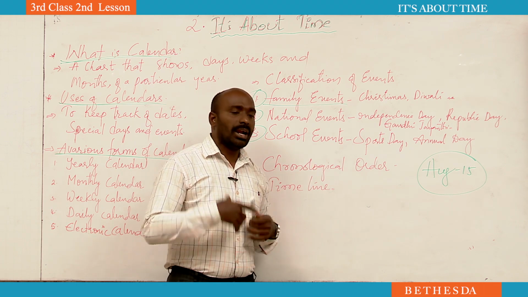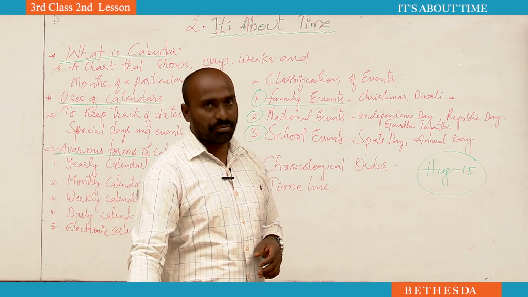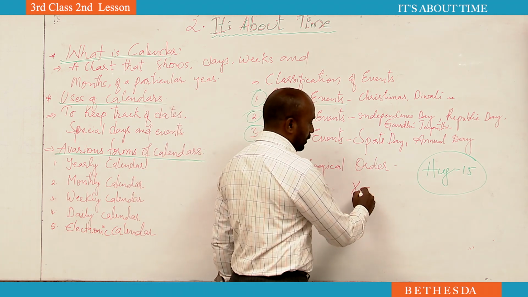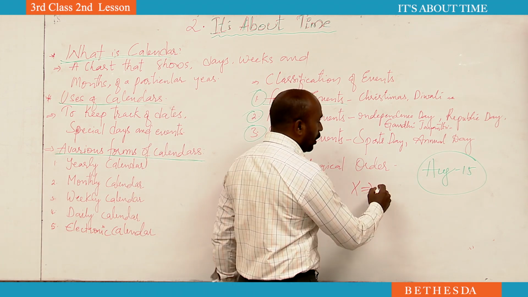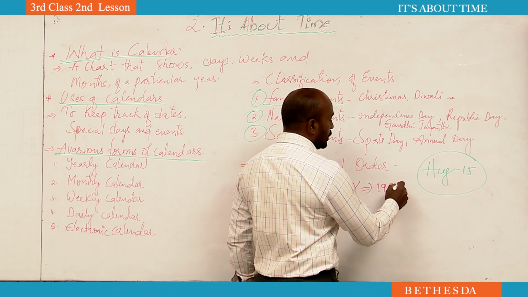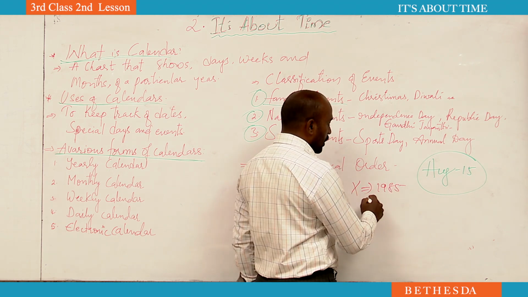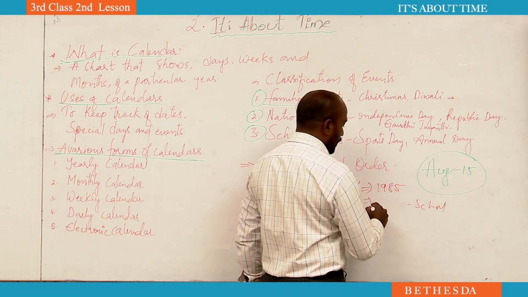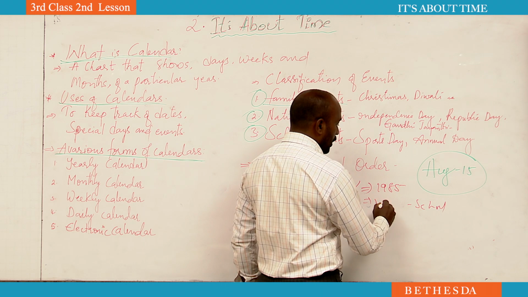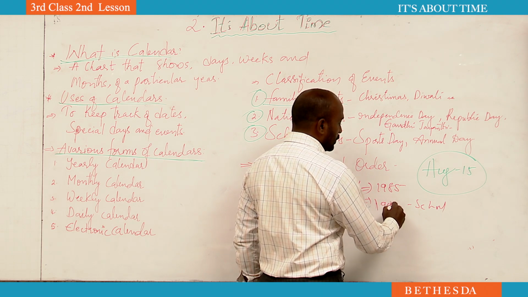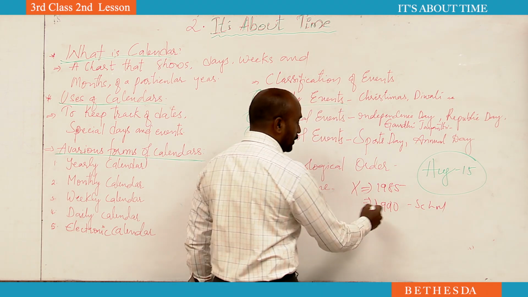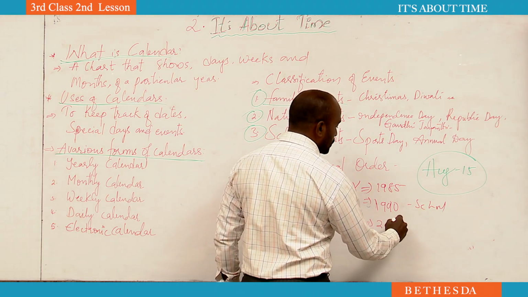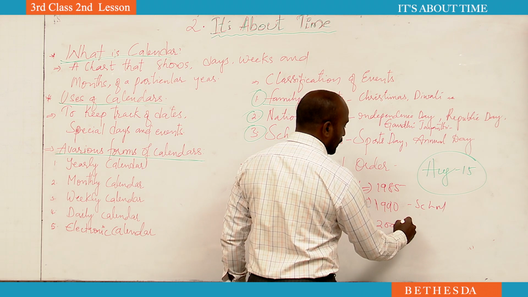For example, let us take the events of your family. Let us take Mr. X, a boy. Mr. X was born in 1985. He started going to school from 1990. He wrote the 10th class in 2000, passed school in 2000.